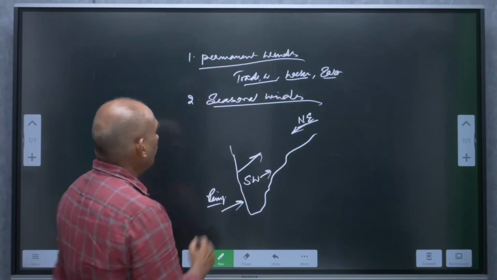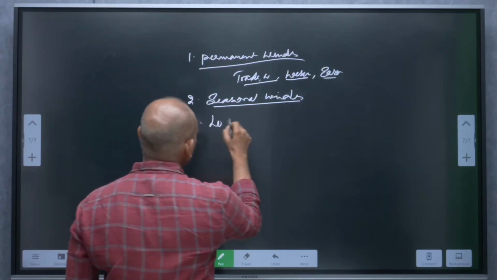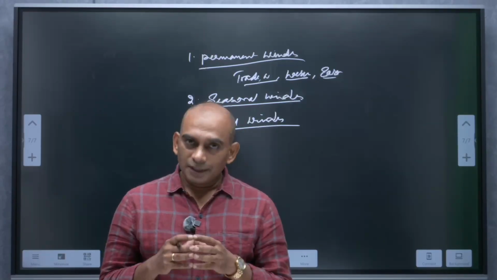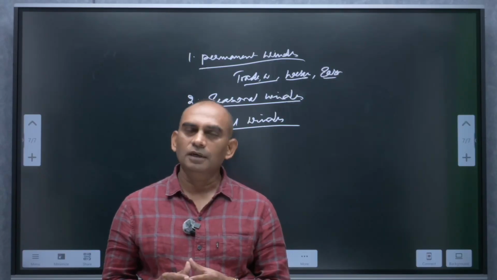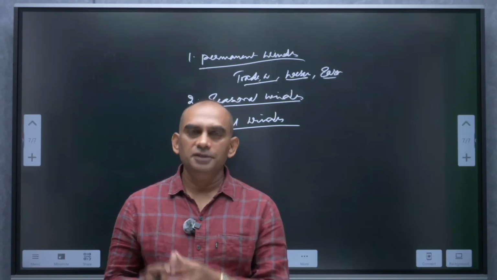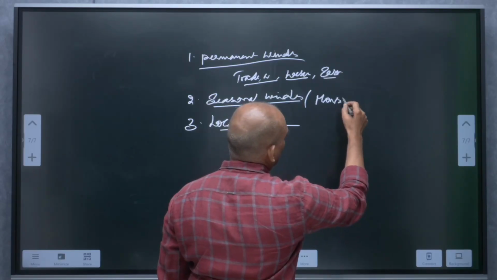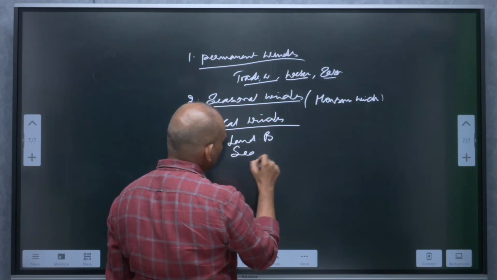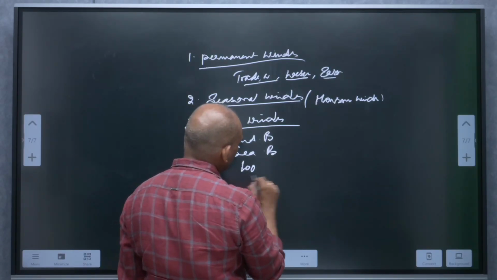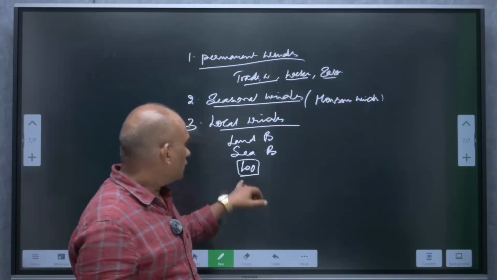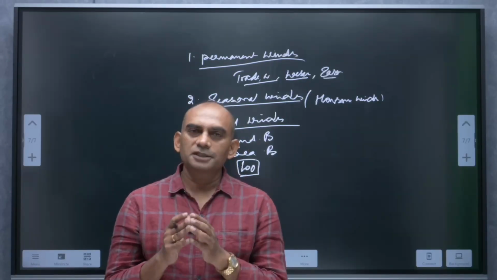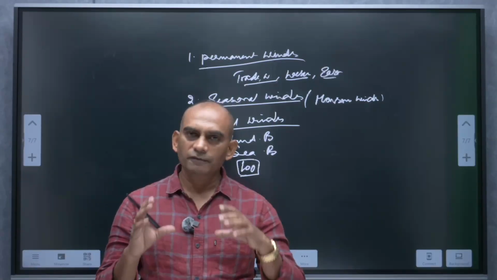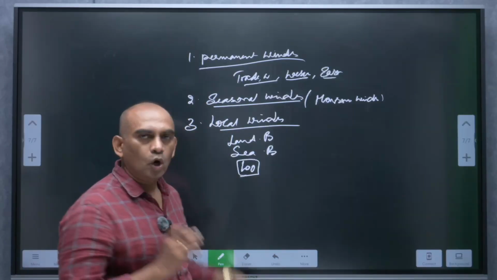So another type of wind is local winds. Local winds generally blow at a particular time period during the day or a particular time period in a year. For this, monsoon winds are an example. And for this, land breeze and sea breeze. Along with that, Lu wind is also a local wind. Generally, Lu winds blow during a particular time period in a year, generally during summertime in the northern plains of India. These winds are hot and dry.